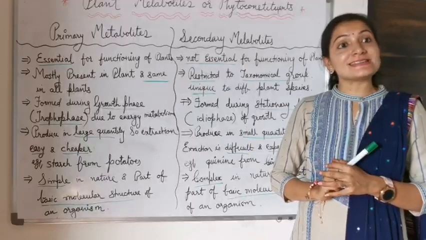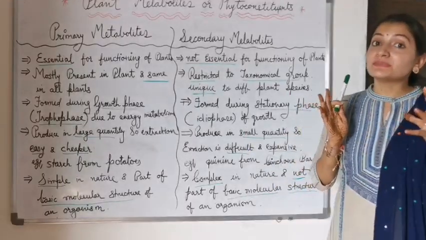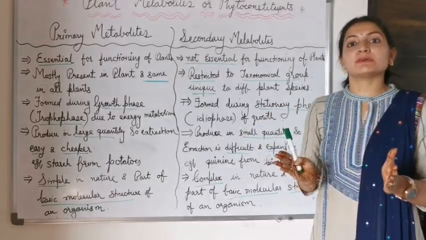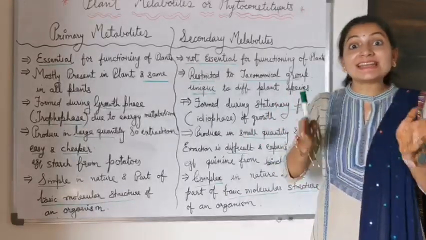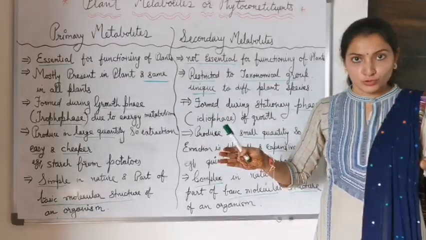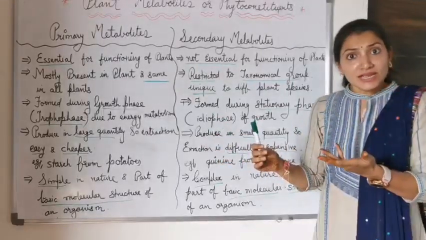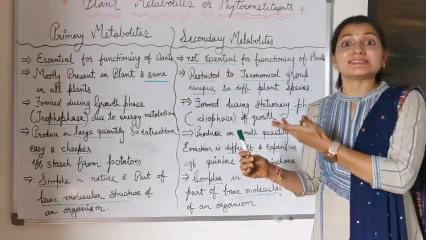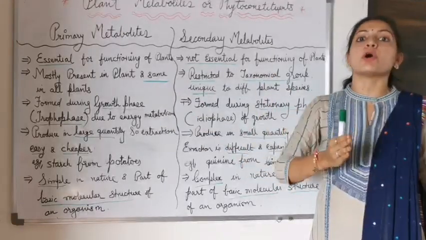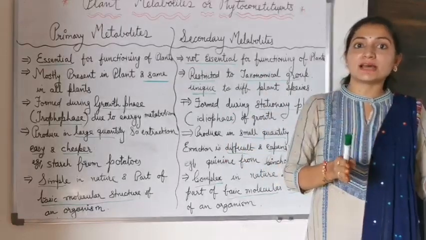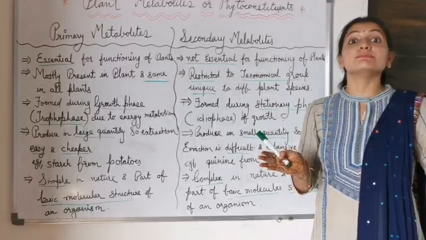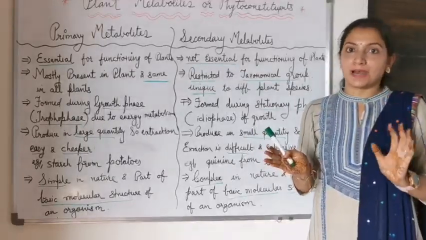Now the second difference: primary metabolites are common in all plants. All the primary metabolites are the same in every plant. Every plant has glucose, fructose, amino acids, proteins, vitamins, minerals, and they remain the same in all plants.